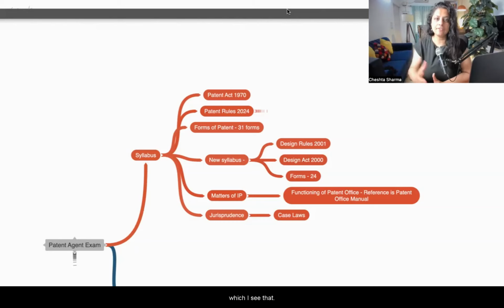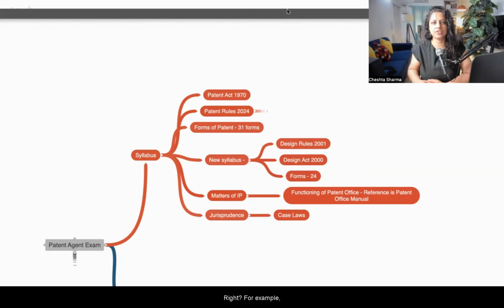So this is the good part, which I see, about why the syllabus is updated, and the explanation also. They have not just written one sentence, but they have explicitly said that in patent you have to study the act, rules, designs, matters of IP, and jurisprudence. Right? Jurisprudence, in simpler words, you can understand as how patent plays an important role when different scenarios, different kinds of technology come into the picture, and then how we interpret the patent law accordingly. Now this is going to be very interesting in the future. The debate is ongoing: can AI be the inventor?